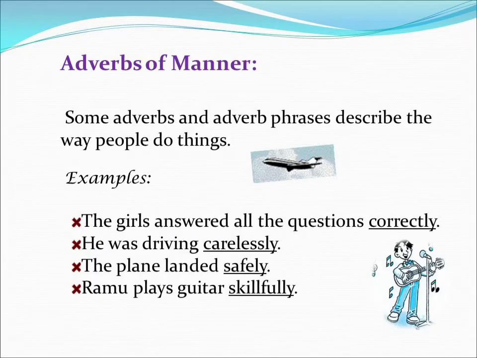Number 1, adverbs of manner. Some adverbs and adverb phrases describe the way people do things. Means adverbs of manner show how an action is done. It gives us the answer of the question how the action is done. Examples: the girls answered all the questions correctly. Here the word correctly gives us the answer of the question how the girls answered all the questions.